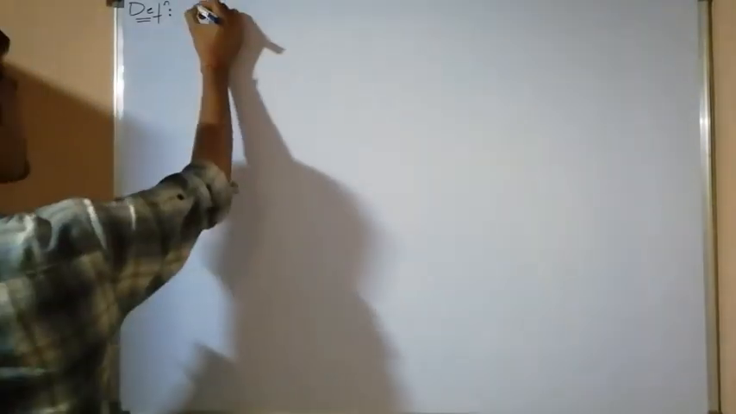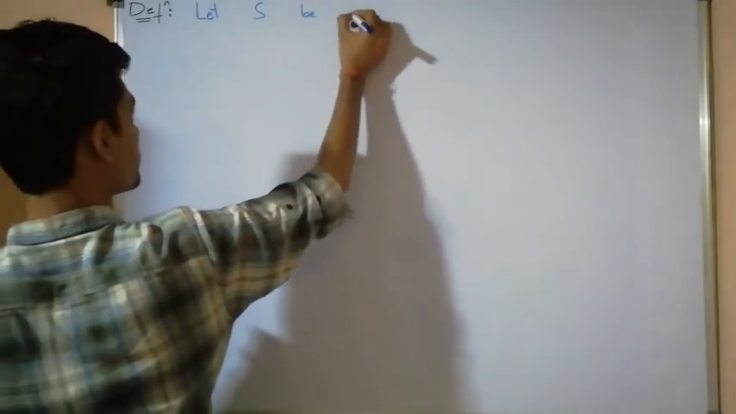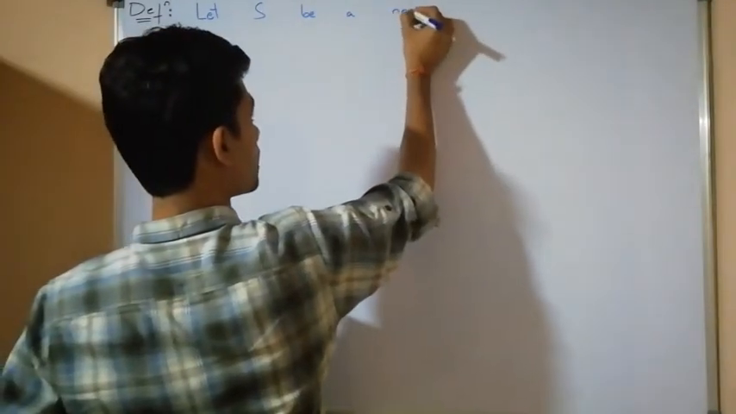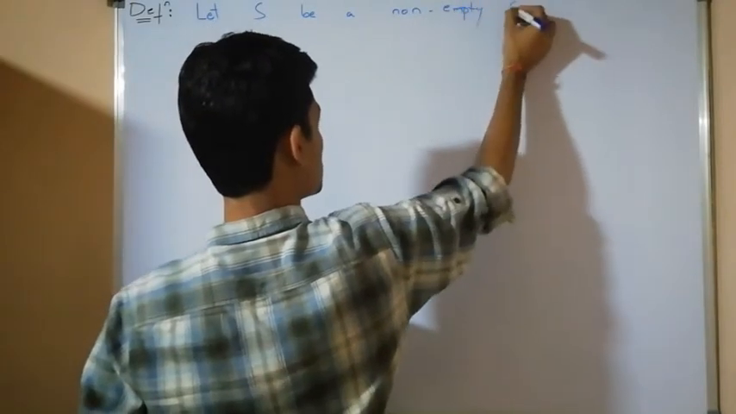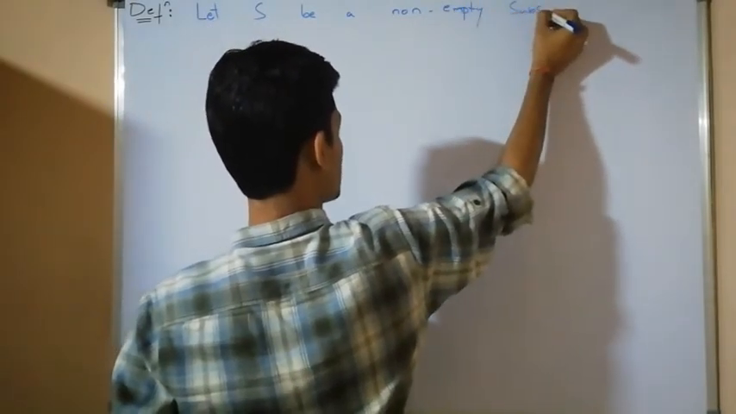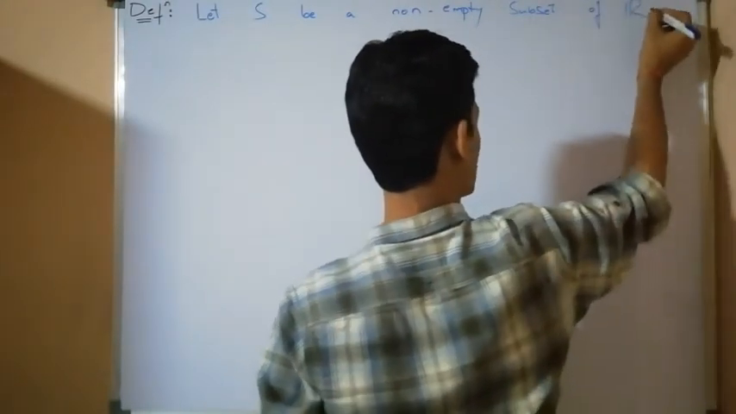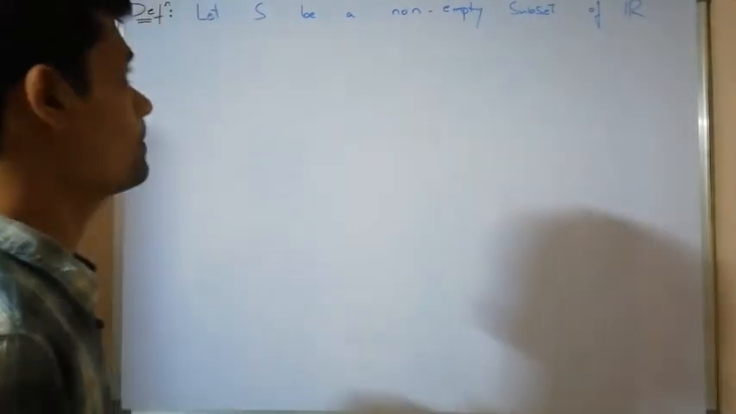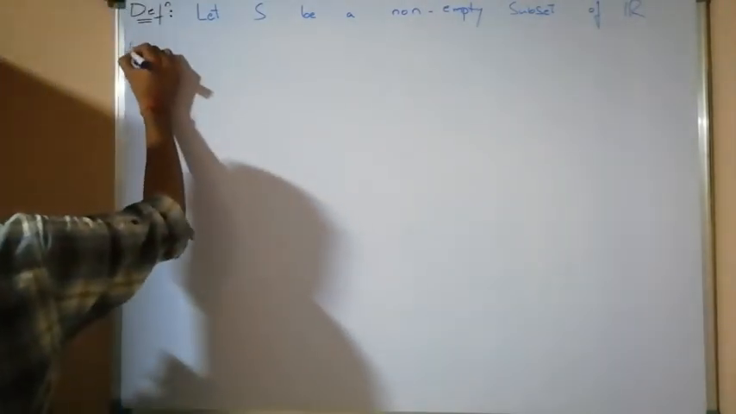Definition of supremum of a set and infimum of a set. Let capital S be a non-empty subset of the set of all real numbers. Let capital S be a non-empty subset of real numbers. Then, first definition,